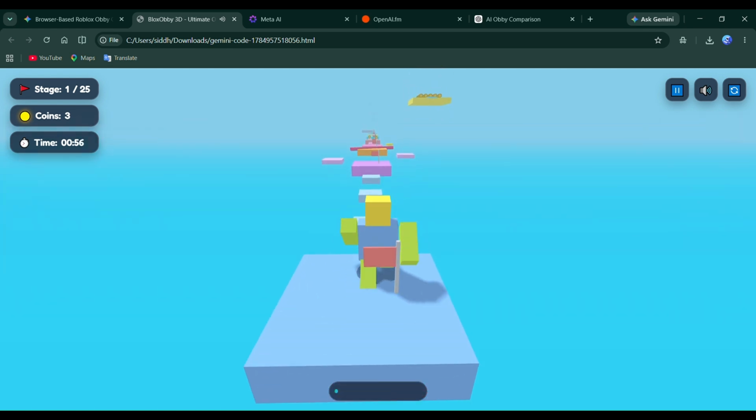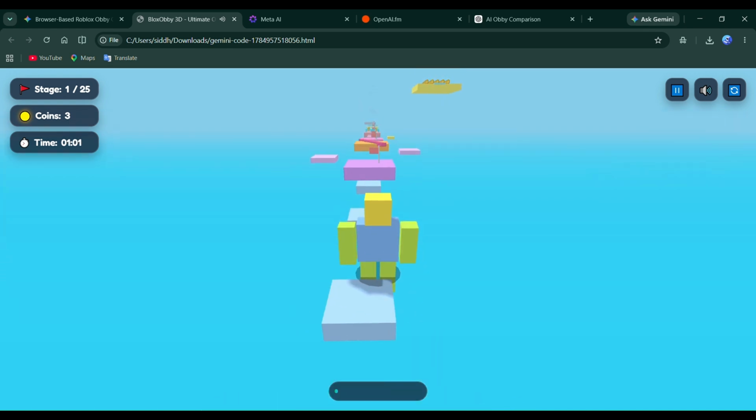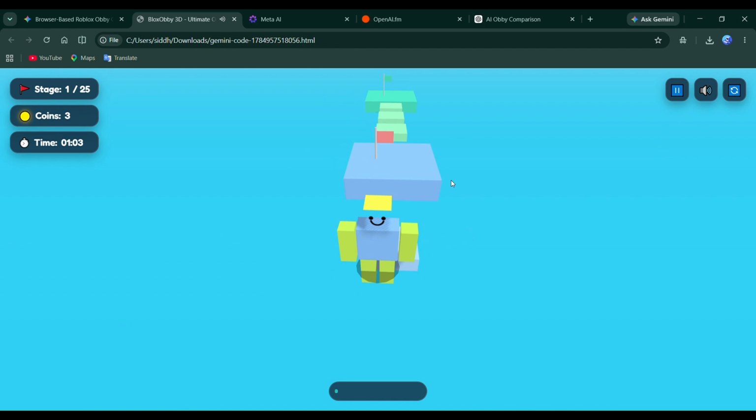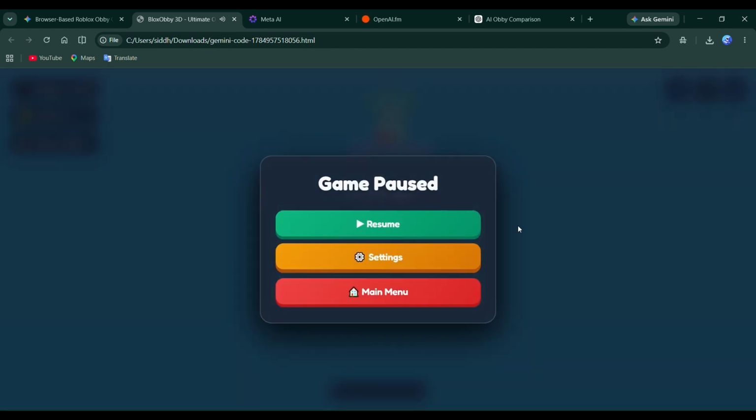What's really impressive is that all of this started from a single prompt. Just a few minutes later, the AI had generated an entire playable project. That's something that would have taken much longer if it had been built completely by hand. And it's amazing to see how far these AI tools have come in such a short amount of time.